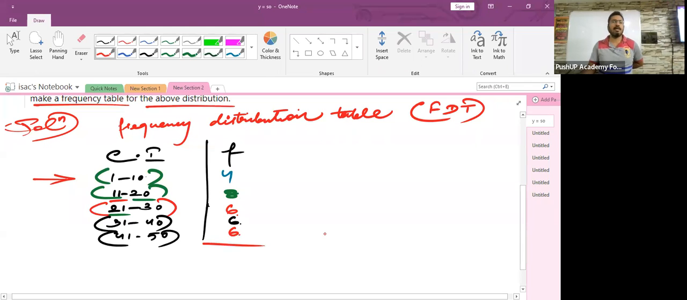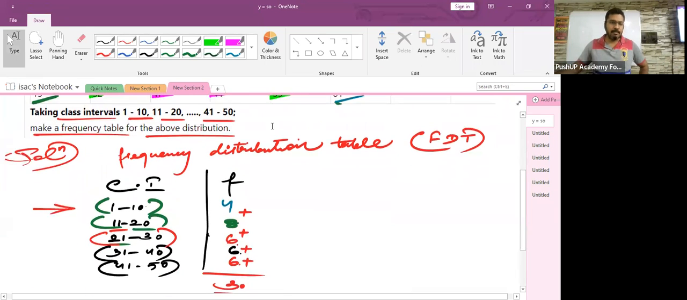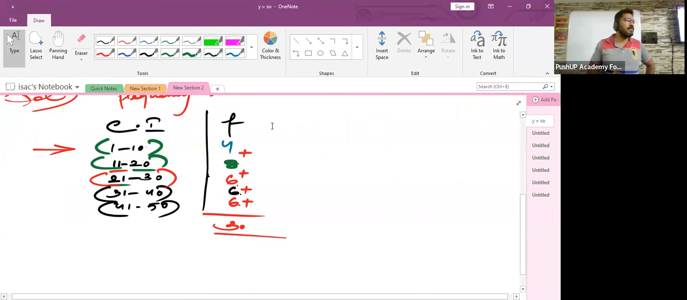Children, I want you all to take a count of the total number of frequencies. Tell me first. How many? 30 are there? Sure. Because 4 plus 8 is 12. 12 plus 6 is 18. 24 and 30. Isn't it? Now let me show you something here. Children, how many students had appeared in the examination? 30 students.